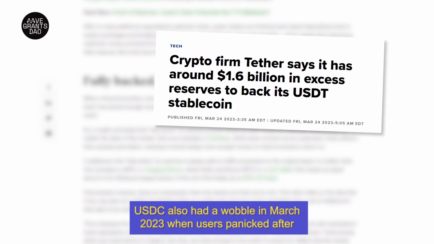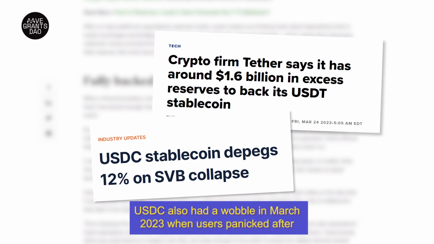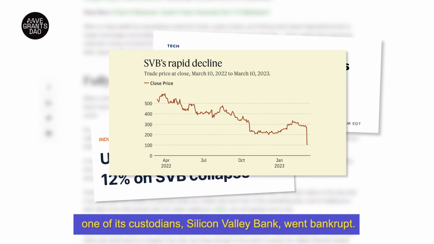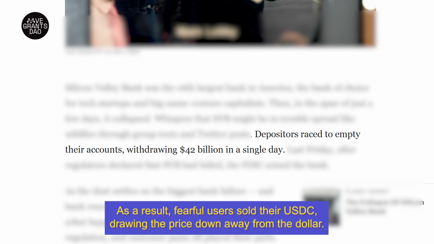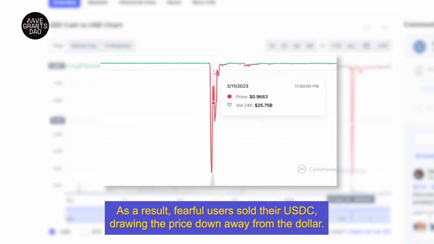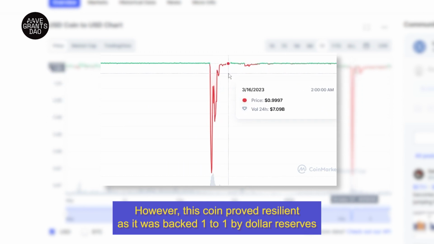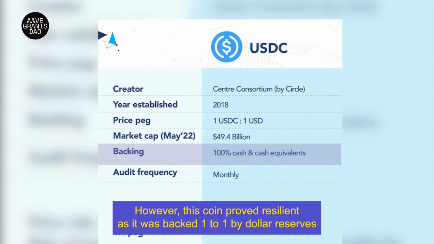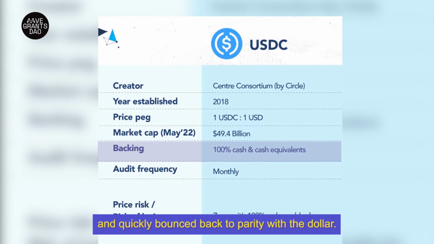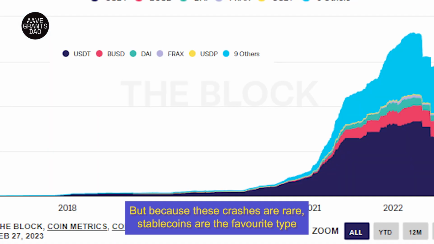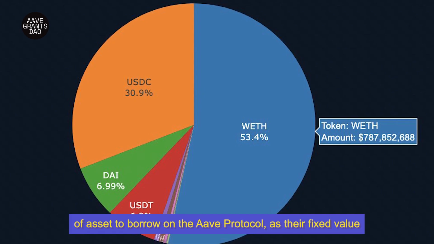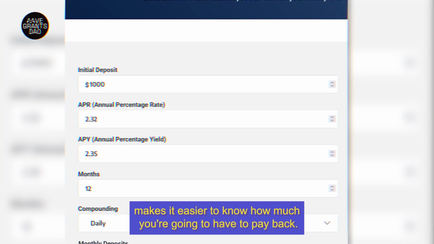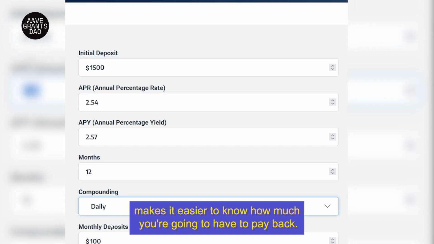USDC also had a wobble in March 2023, when users panicked after one of its custodians, Silicon Valley Bank, went bankrupt. As a result, fearful users sold their USDC, drawing the price down away from the dollar. However, this coin proved resilient as it was backed 1-to-1 by dollar reserves and quickly bounced back to parity with the dollar. But because these crashes are rare, stablecoins are the favorite type of asset to borrow on the Aave protocol, as their fixed value makes it easier to know how much you're going to have to pay back.